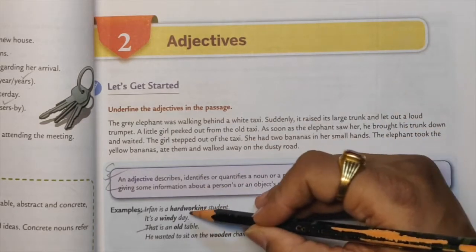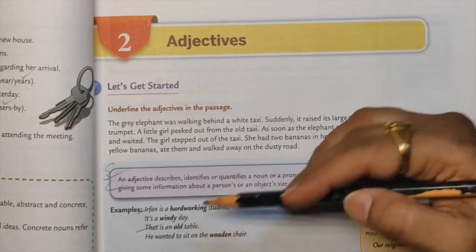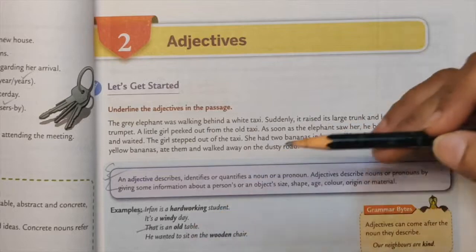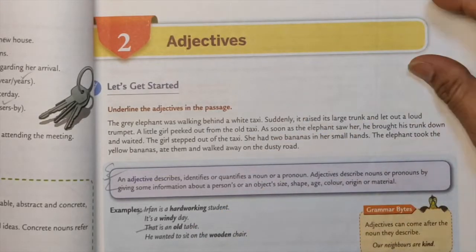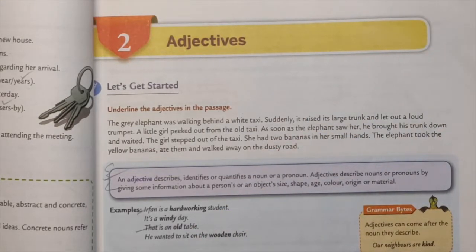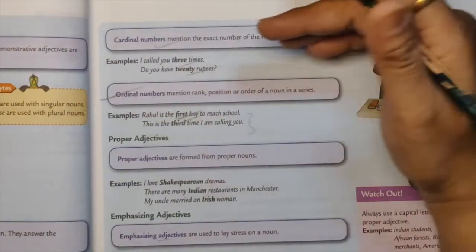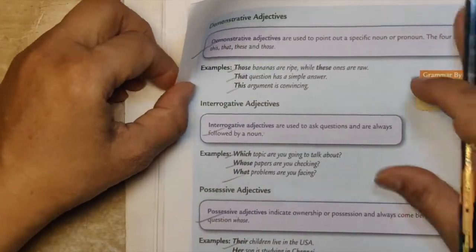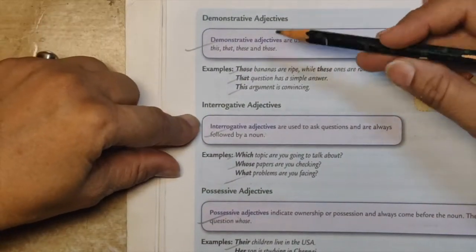Student is a noun, hardworking will be adjective. Windy day, old table, wooden chair. And we have so many types of adjectives: adjectives of quality, quantity, demonstrative adjective. This was all done in the last video.